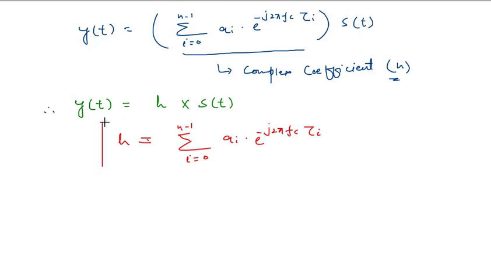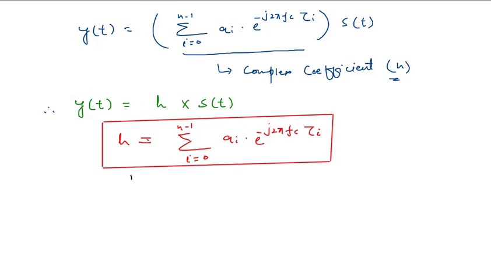This is the complex coefficient, and h is basically dependent on channel attenuation and delays of different multipath components.